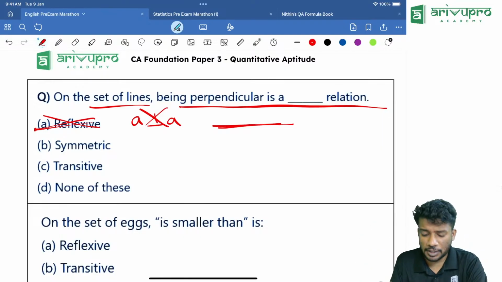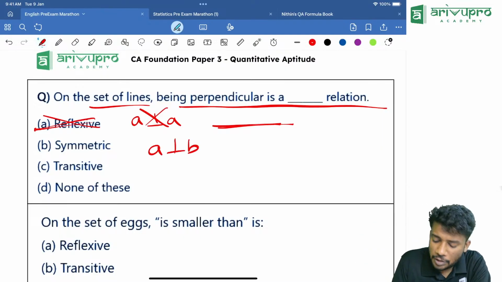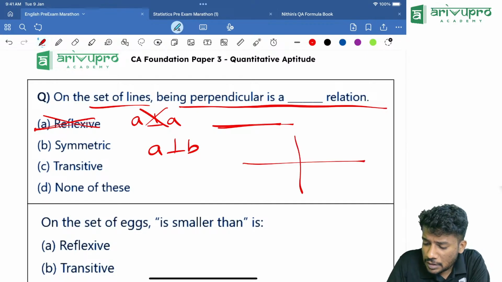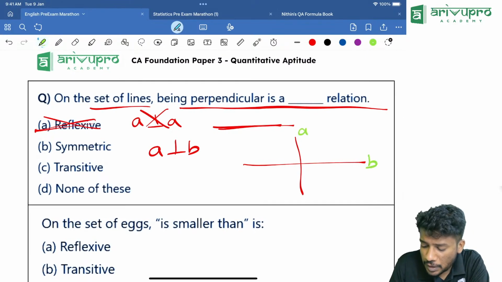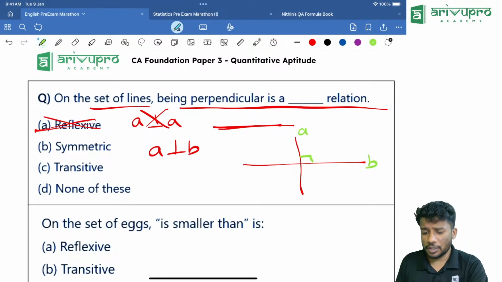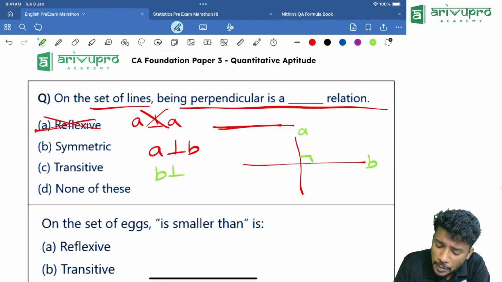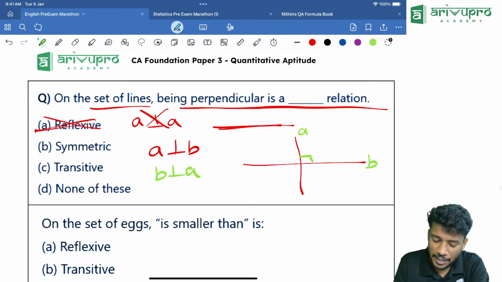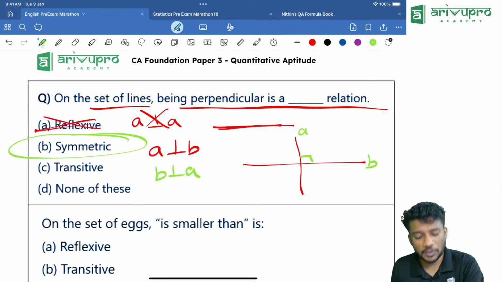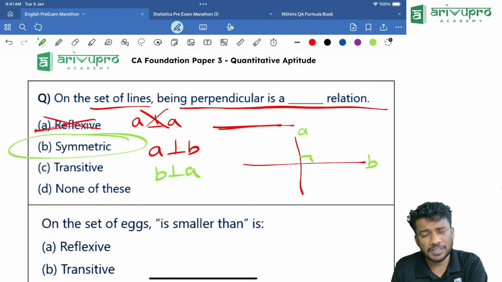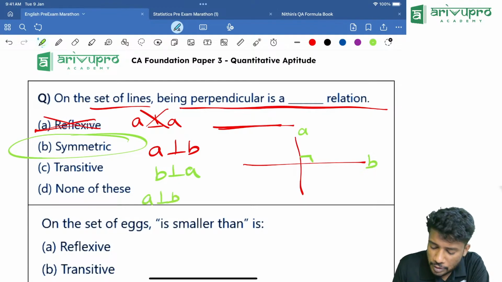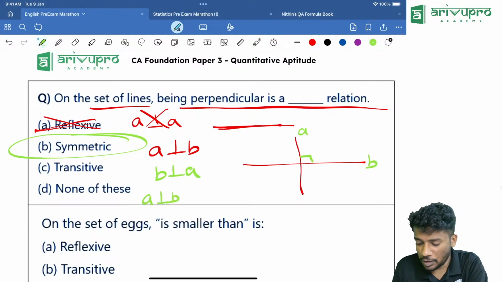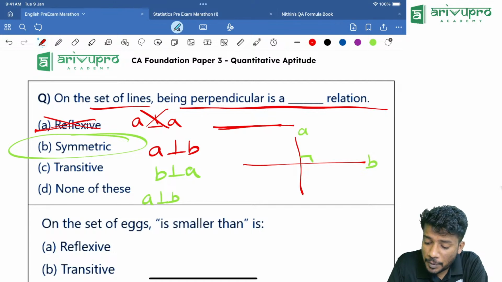Now think about the symmetry part. If A is perpendicular to B, does that mean that B is perpendicular to A? Yes, it means that, so it is symmetric. Now we will talk about transitive. If A is perpendicular to B and B is perpendicular to C.